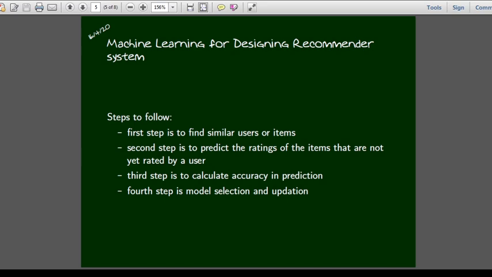Then the fourth step is model selection and updation. See, the users have different fields. In machine learning, it is simply features. We have to select different features, and based on these features we can develop different models, and therefore we have to decide which model is better and which model to be used. For that we have to apply some model selection method. Then we update it automatically. The automatic updation will happen. For that we use machine learning.